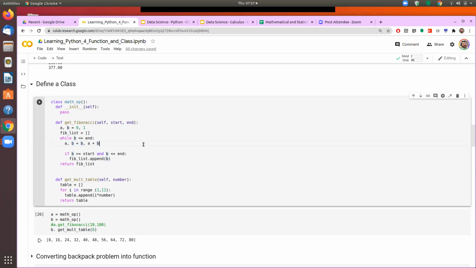The class takes that particular facility one step further, where you can group different functions and different other data attributes into a single class, and then we can call them as we need.